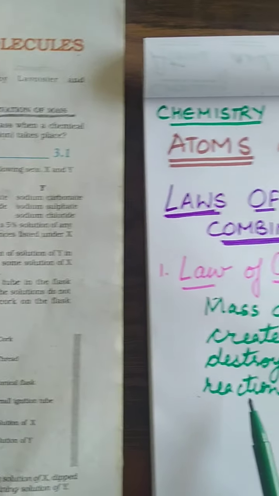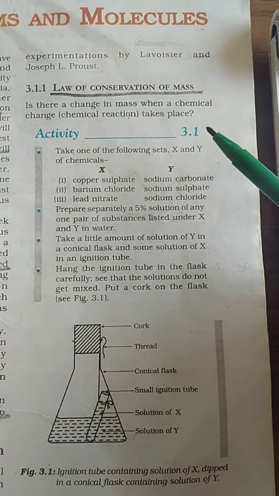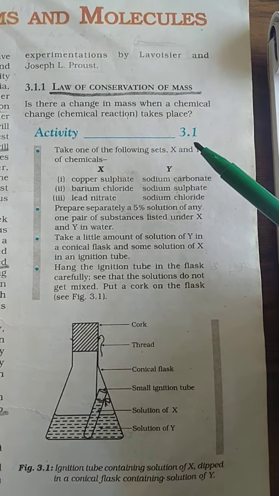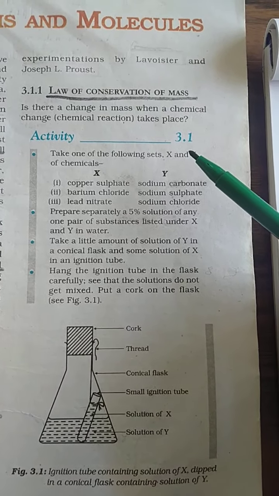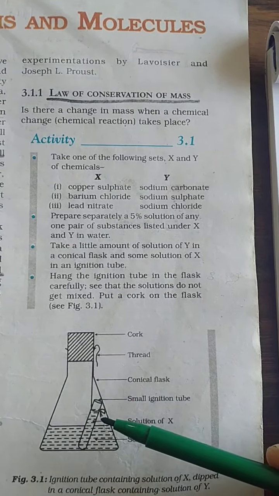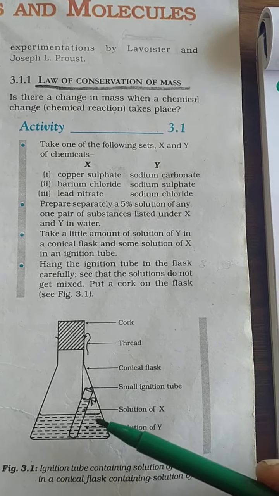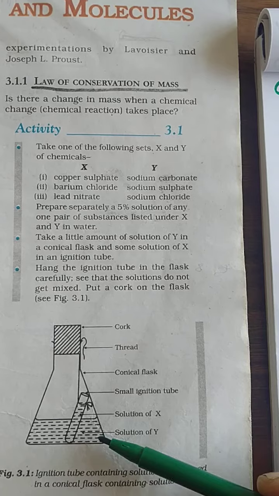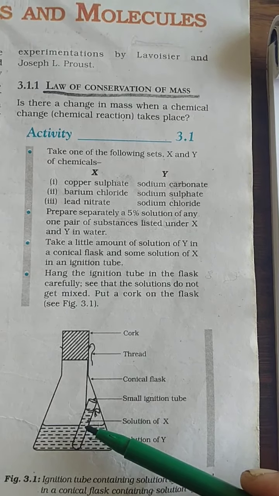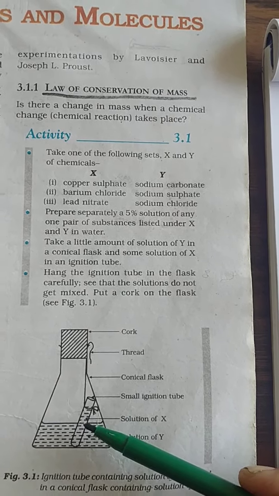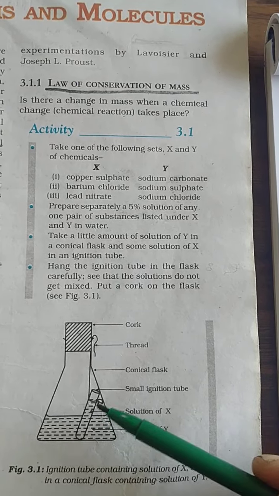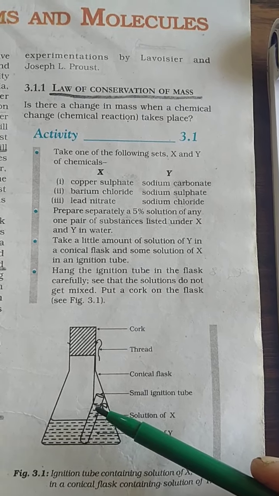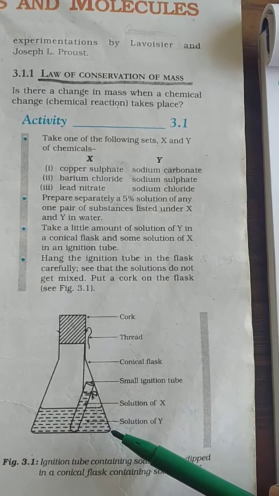Right? For this they have explained activity 3.1. In this activity they have taken a conical flask, and in this flask they have put a chemical, which you can see is solution Y, and in a small test tube they have put a chemical solution X. We will weigh both separately, X and Y separately.